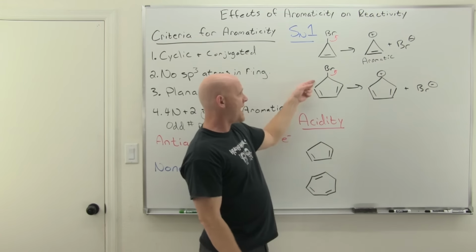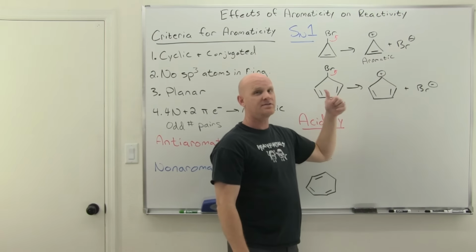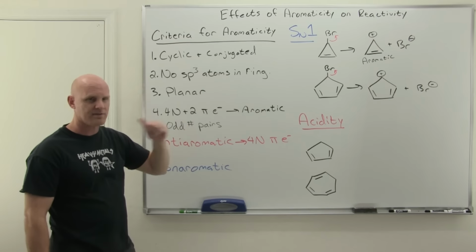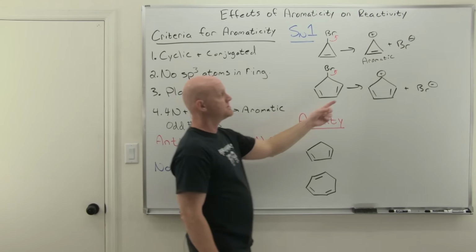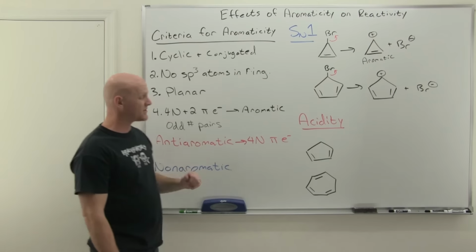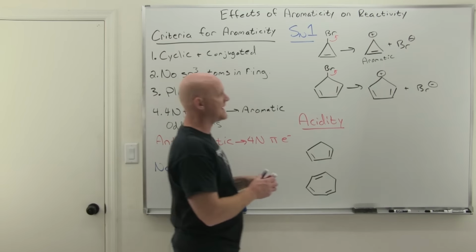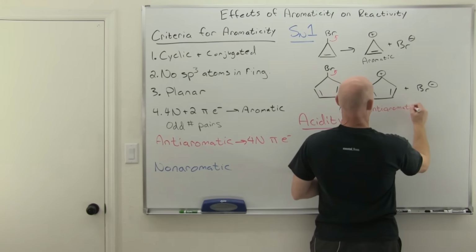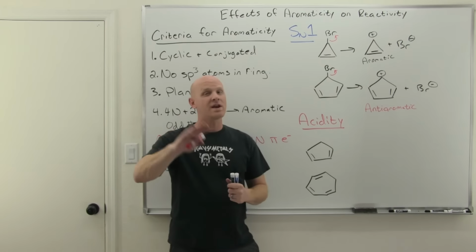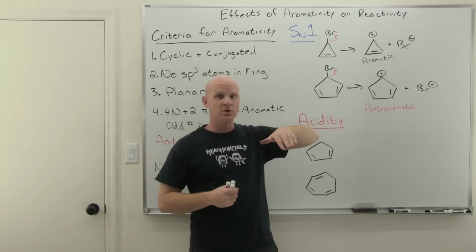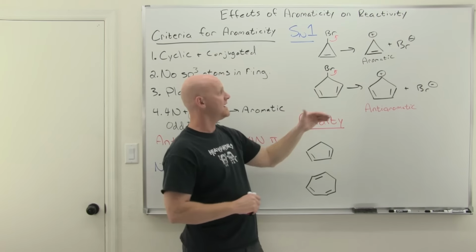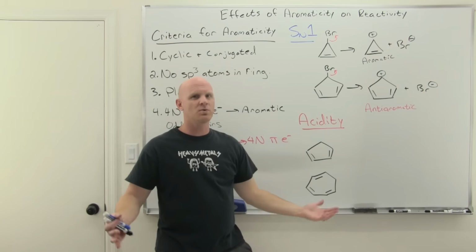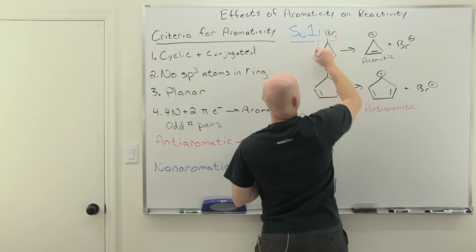In the next example, again, the reactant's non-aromatic, but the product here, again, cyclic and conjugated, check. Any sp3s? Nope, every atom in the ring is sp2. Planar? Yes. So how many pi electrons? 4 pi electrons. And with 4 pi electrons, that's a multiple of 4, and this ends up being anti-aromatic. And again, aromatic implies something that is low in energy and stable. Anti-aromatic implies something that's equally high in energy instead and unstable. And so if we ask which one of these is going to react faster in an SN1 reaction, well, again, it comes down to whichever one forms a more stable carbocation, and that is definitely going to be the top one here.